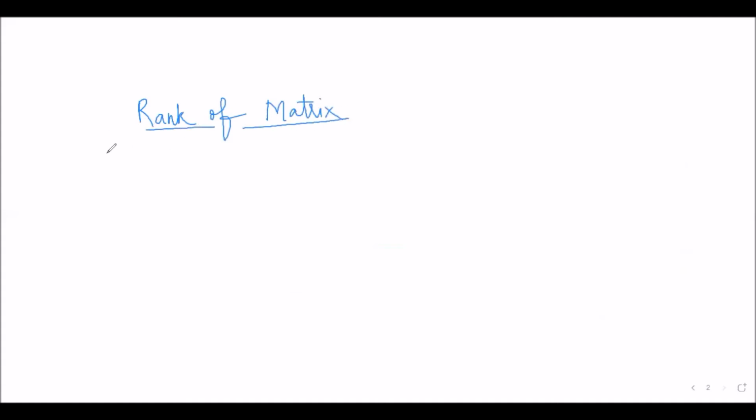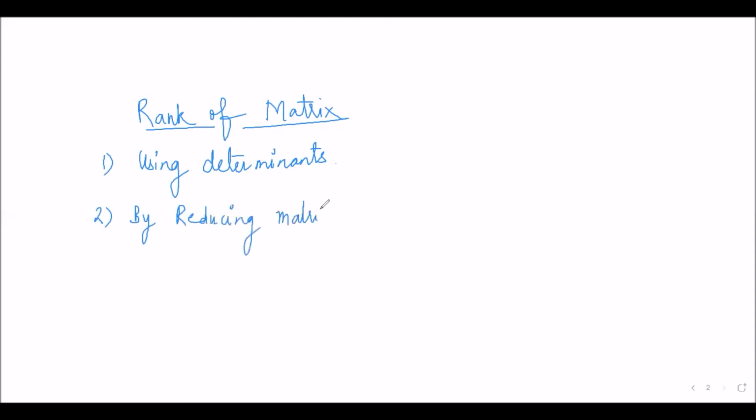The first one is by using this definition which we have discussed right now, by using determinant. The second one is by reducing the matrix to its normal form.